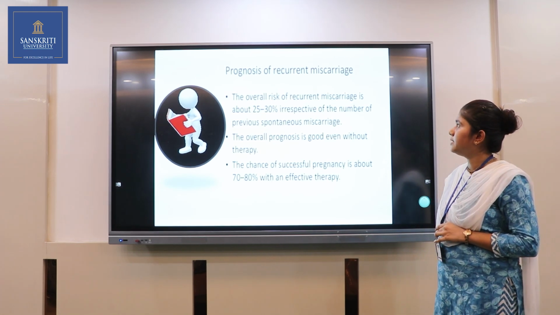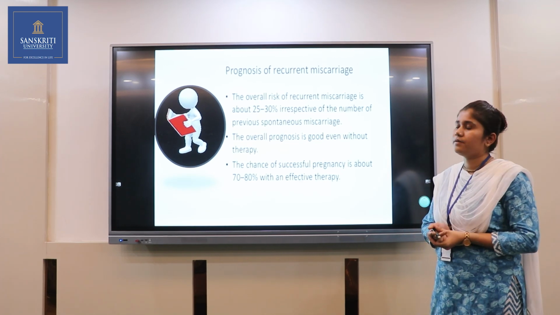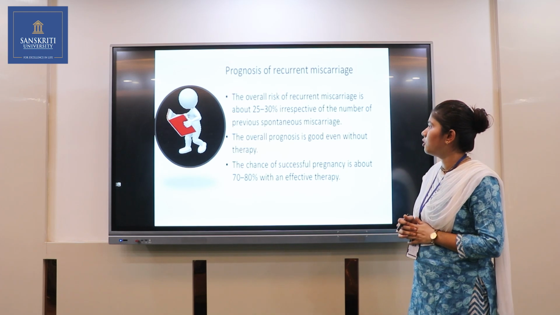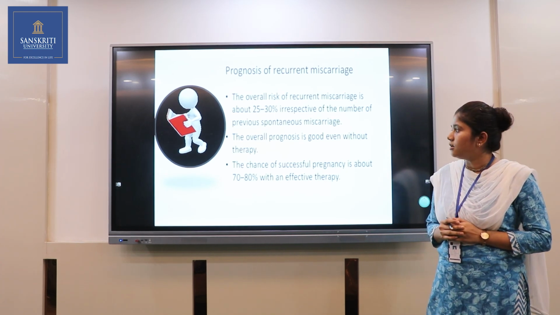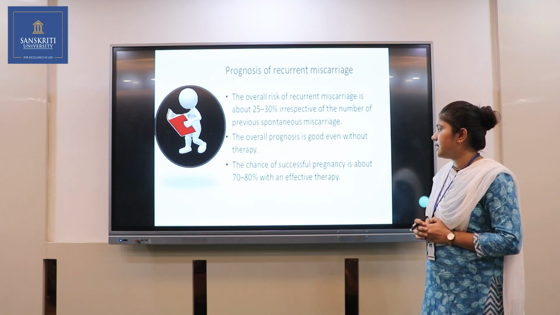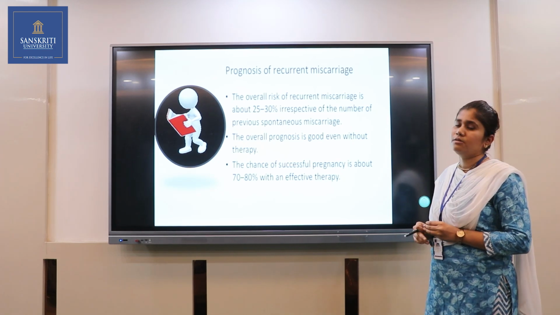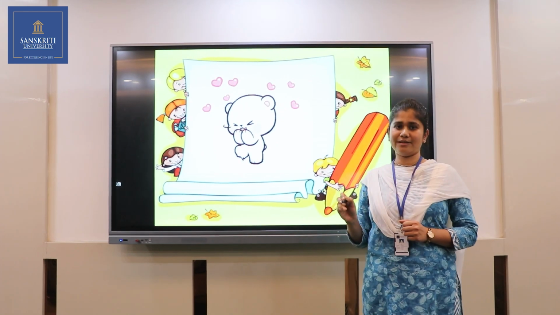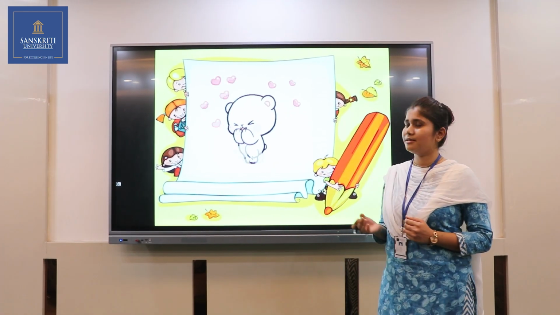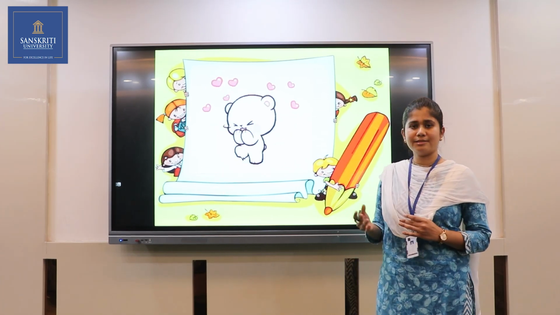Then prognosis of recurrent miscarriage. The overall risk of recurrent miscarriage is about 25 to 30%, irrespective of the number of previous spontaneous miscarriages. The overall prognosis is good even without therapy, but the chance of a successful pregnancy is about 70 to 80% with effective therapy. So here we have completed all types of spontaneous abortion, and the remaining, induced abortion, we will see in the next slide.